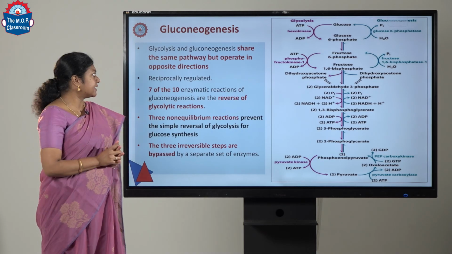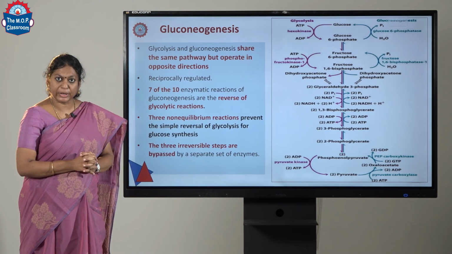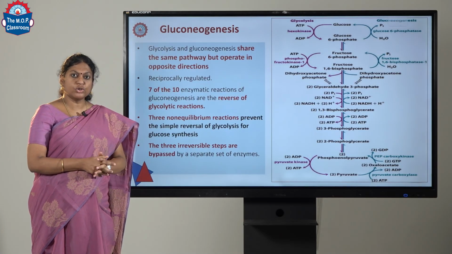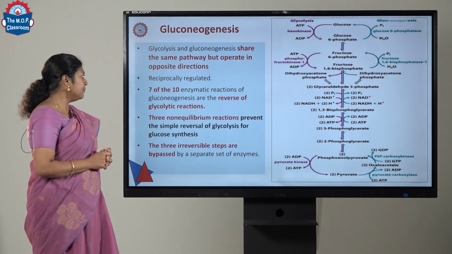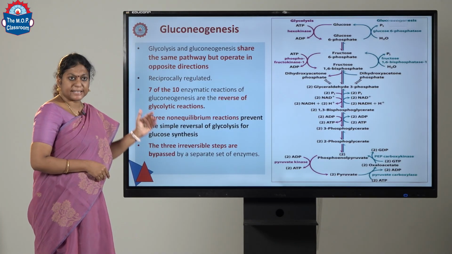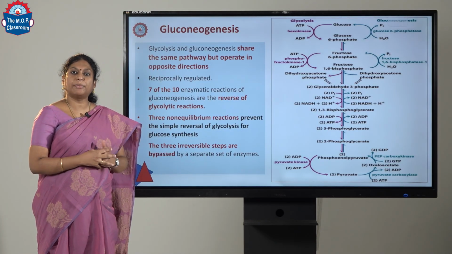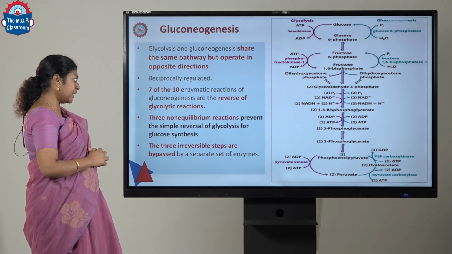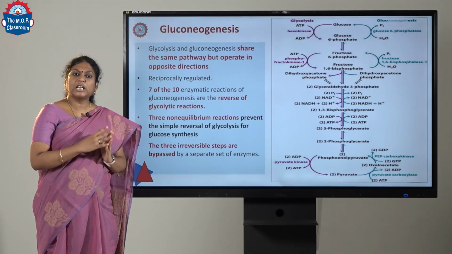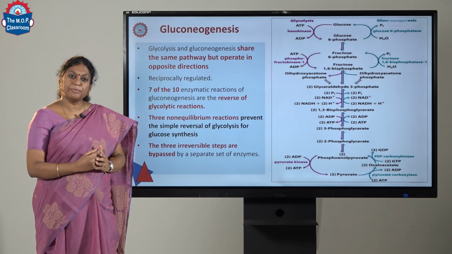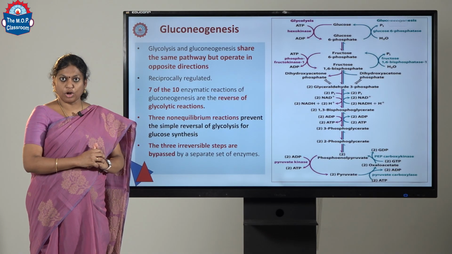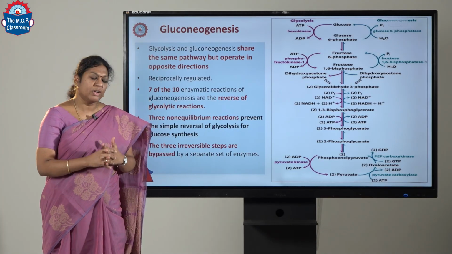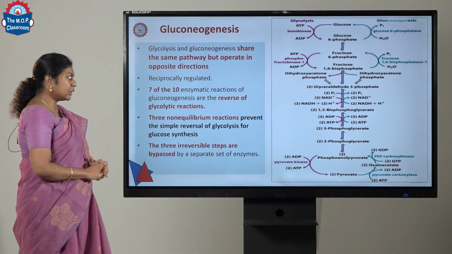Gluconeogenesis and glycolysis share the same pathway, but they operate in opposite directions. It happens in the cytosol and they are reciprocally regulated. Out of the 10 steps, 7 steps are shared by glycolysis and gluconeogenesis, but in the opposite direction. The 3 non-equilibrium reactions need to be bypassed in the gluconeogenesis process, and that's the reason why gluconeogenesis is not just the reverse of the glycolysis pathway. Now let's look into the flow chart.